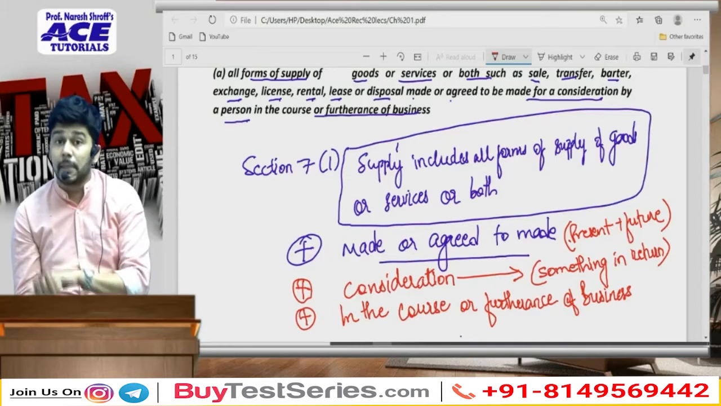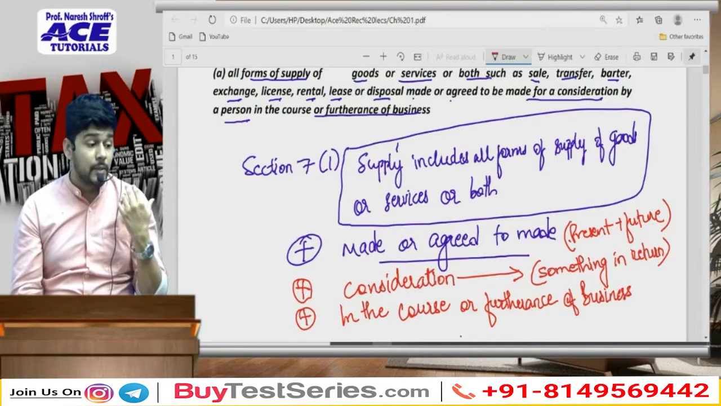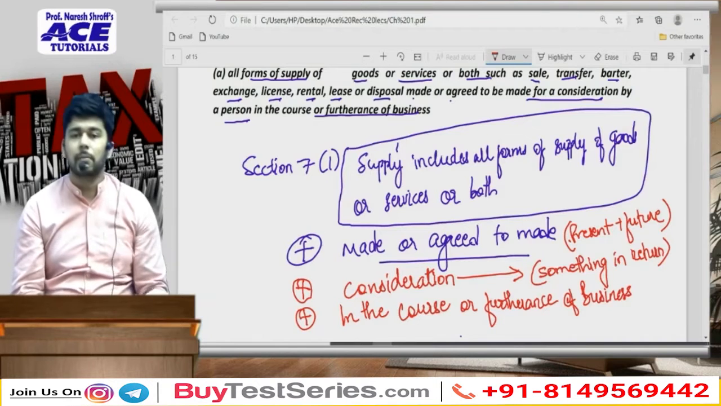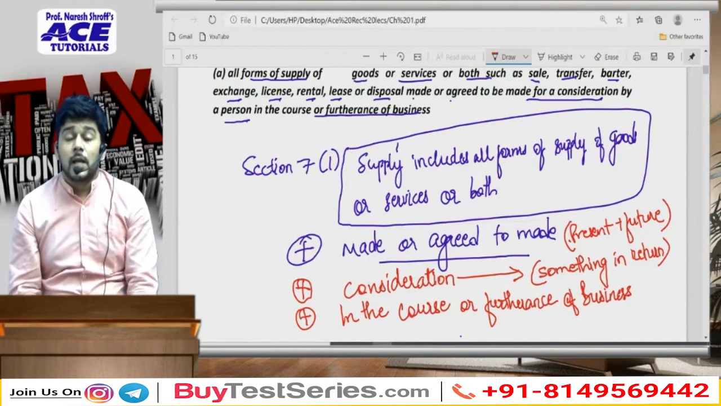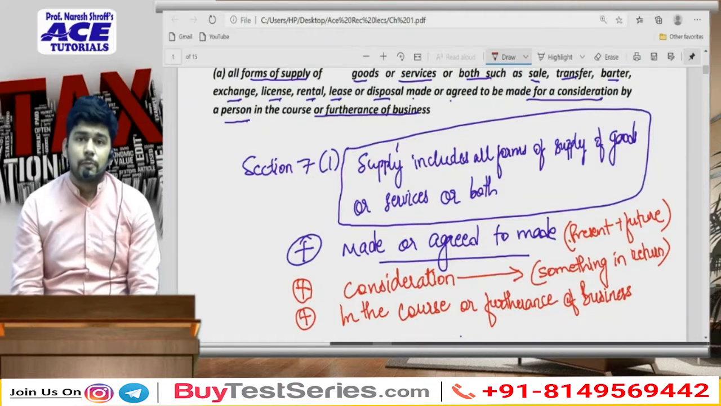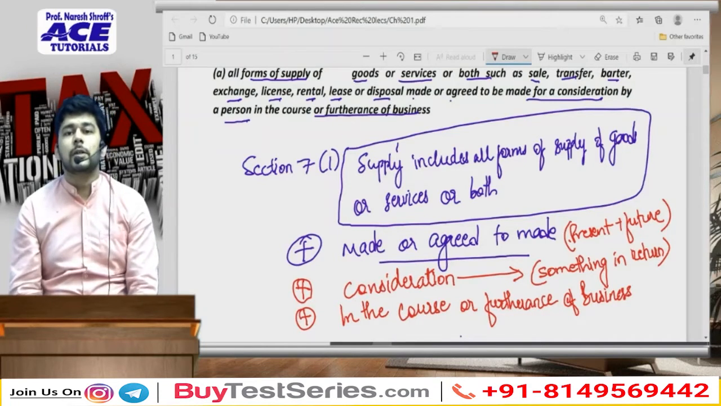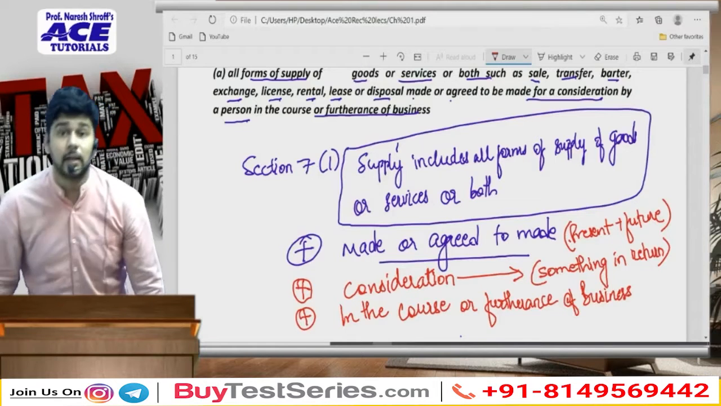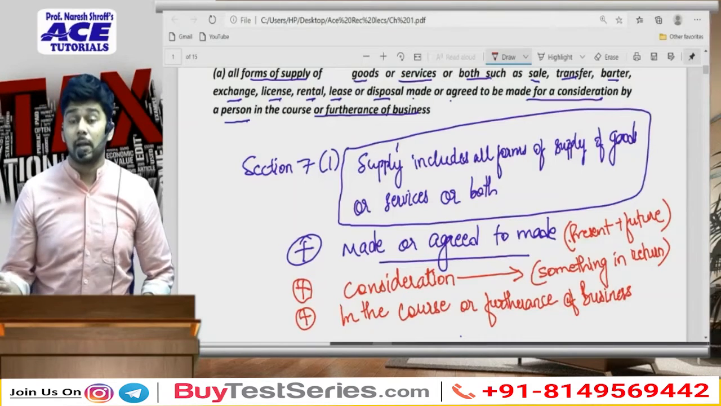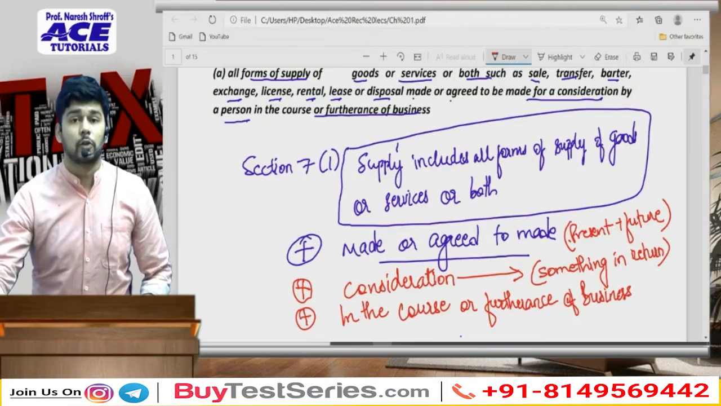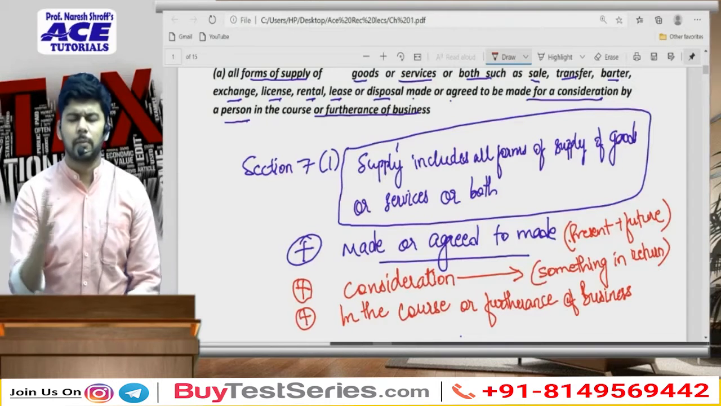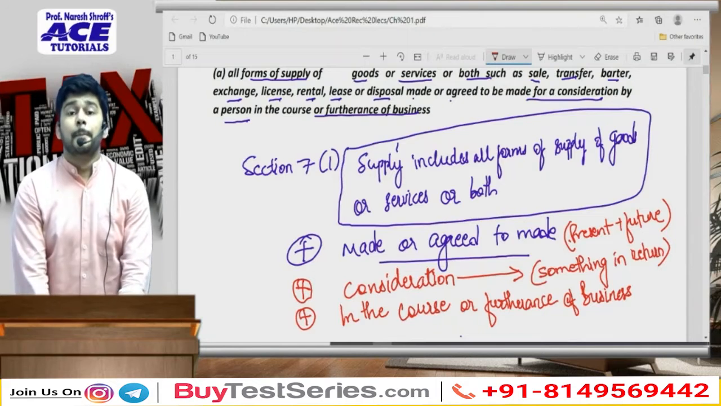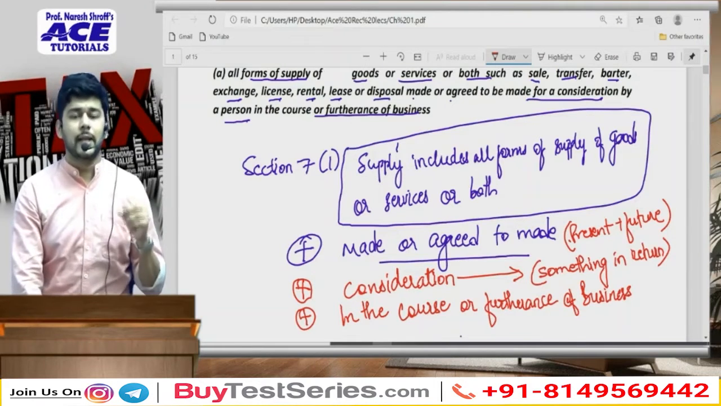Now there are certain exceptions to that. There might be a scenario where consideration is missing, still GST is being made applicable. In the course or furtherance of business, now unless there is a commercial intent existing, unless there is a commercial activity existing, we are not saying that commercial activity should lead to profit or loss. It might be profit, it might be loss, it might be a break-even point, no profit, no loss. But there has to be a commercial activity existing.